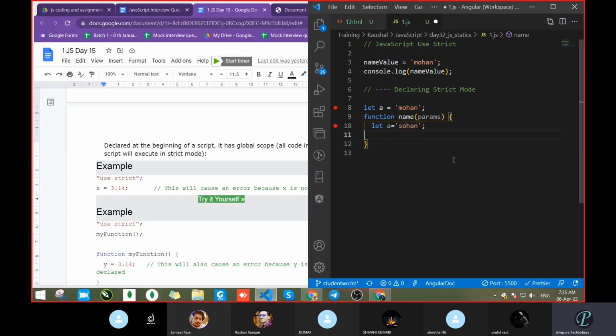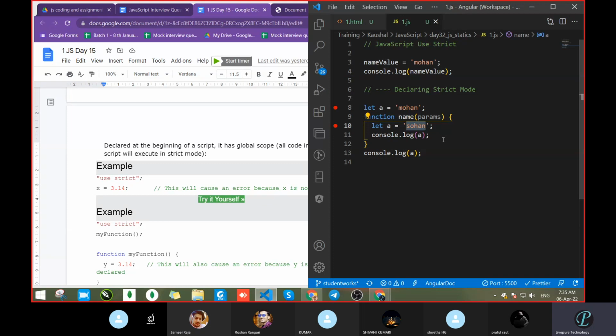Sohan, Sohan. Let's go with the console. Let's write a. So now see what we had done. We had written a Mohan, and inside that, Sir, Sohan. Yeah. Line number 10 also gives Mohan, sir, value.